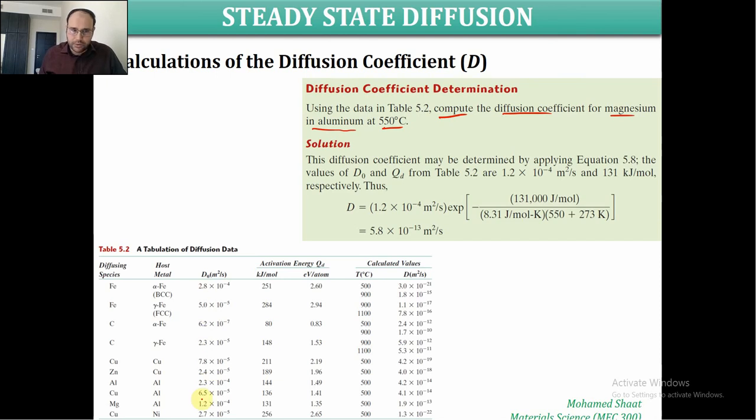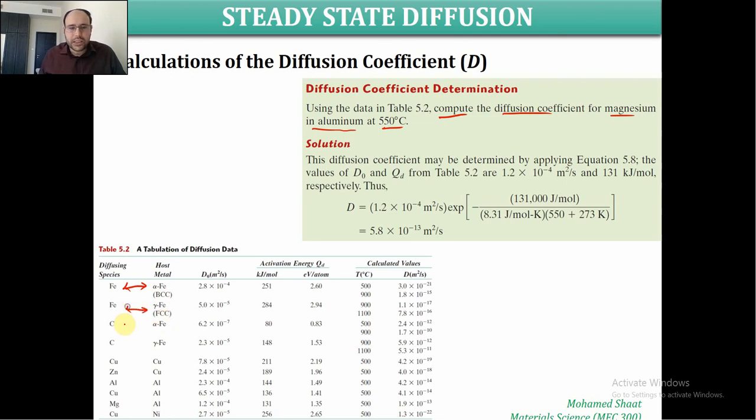There are some tables that define this diffusion data, like D0 in meter square per second for iron and for carbon. It depends on the pair of materials, like iron in a host of another iron material. But iron can be BCC, or gamma iron, which is FCC.